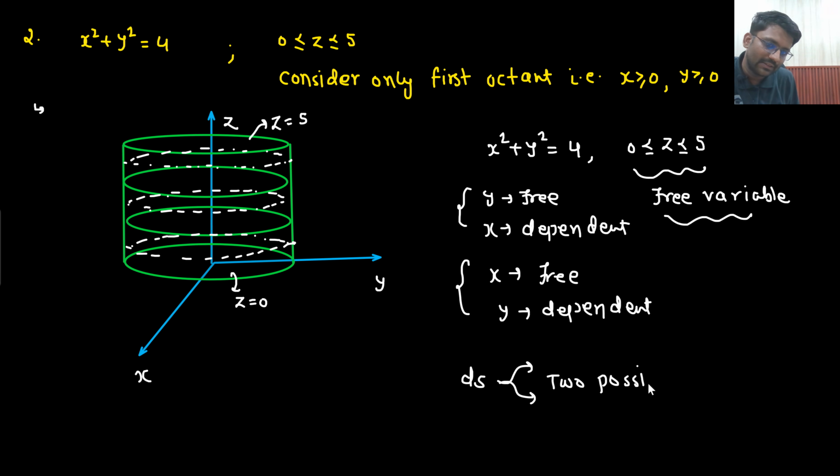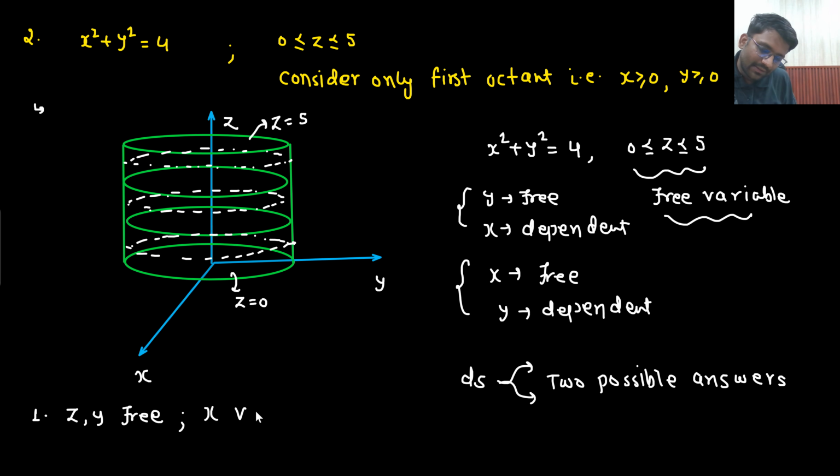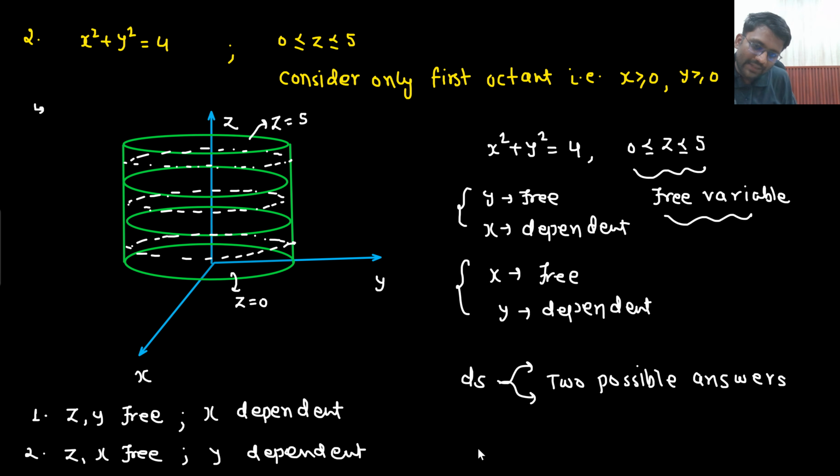Why two possible answers? Because we will be able to make two kinds of cases. Case one would be that z and y are free and x is dependent. Or case two would be z and x free, y dependent. Right? So let's solve the first case.